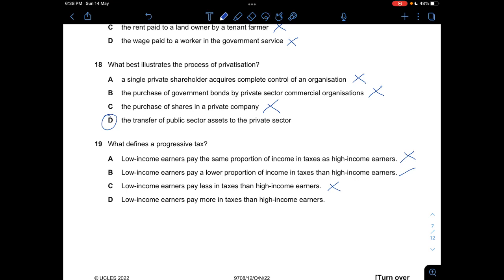Because for progressive tax, it is basically when you're paying a lower proportion of income. Let's say if you earn 3,000 ringgit a month, you're paying maybe 10% of your income tax. Then if you earn 10,000, you're paying 20%. So low income earners pay a lower proportion of income taxes, but the definition is not like less in tax than high income earners. This one is not really correct. And D is definitely wrong. So answer is B.